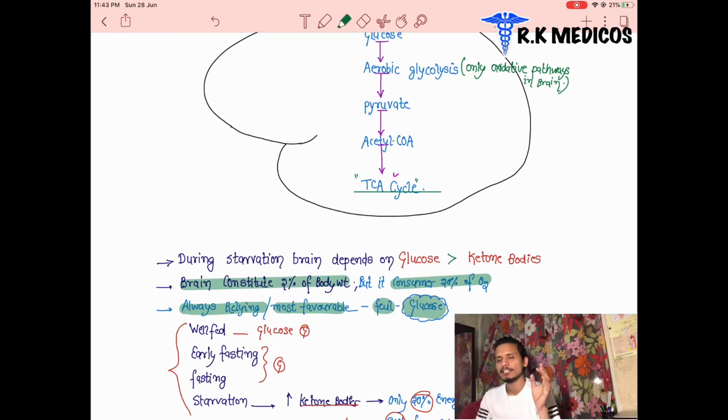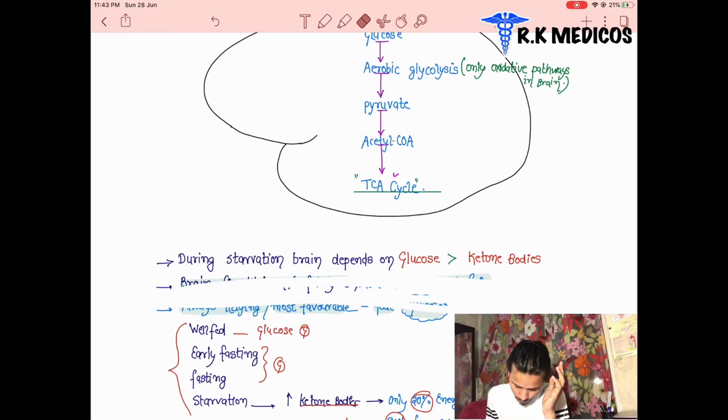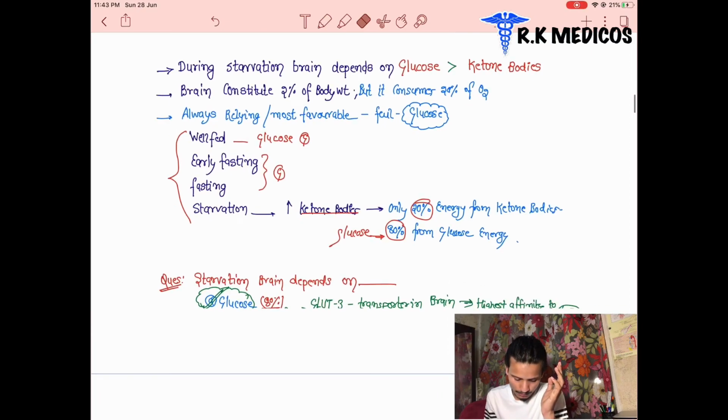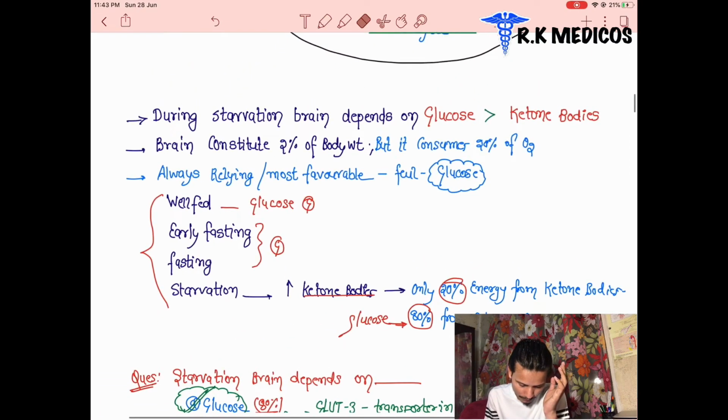As I said, glucose is the favorite fuel and the most reliable energy source for the brain in the well-fed state.